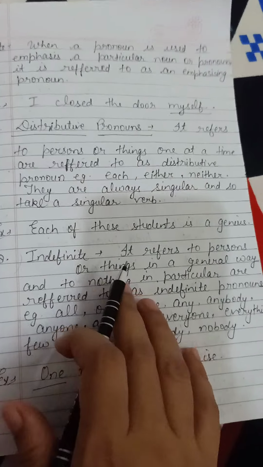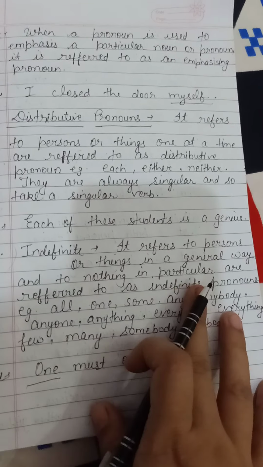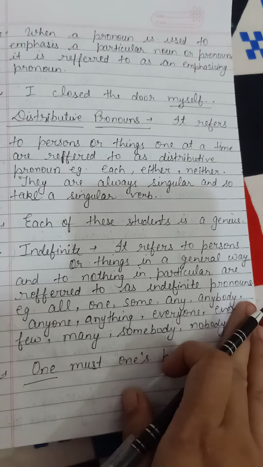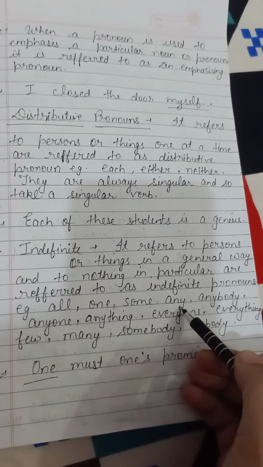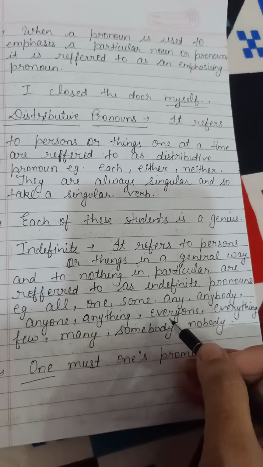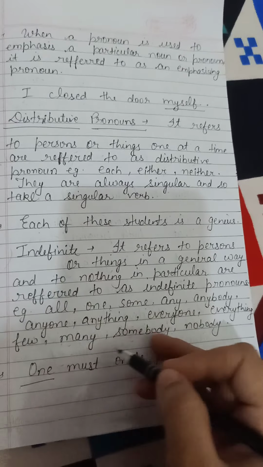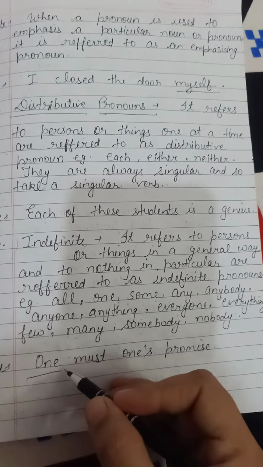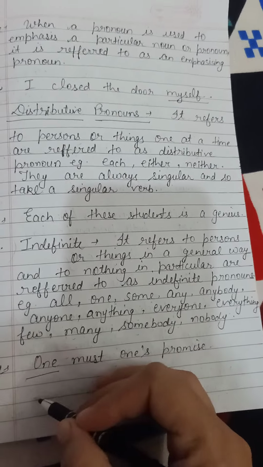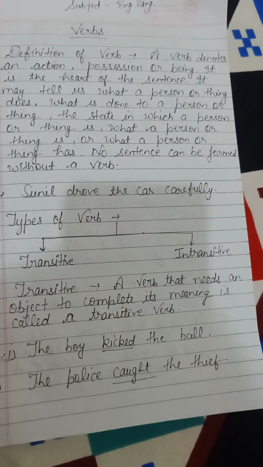Next is indefinite pronoun. It refers to persons or things in a general way and to nothing in particular. Right? All, one, some, any, anybody, anyone, anything, everyone, everything, few, many, somebody, nobody. These are the words that you can use as indefinite pronouns. See the example, one must keep one's promise. One is an indefinite pronoun in this sentence.